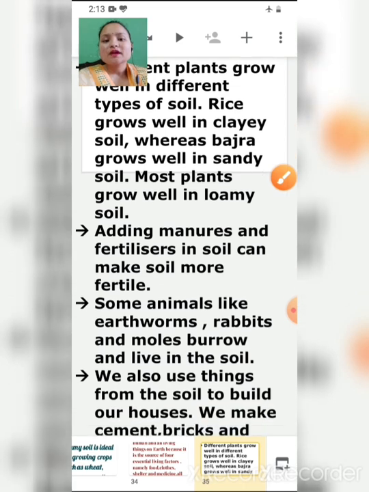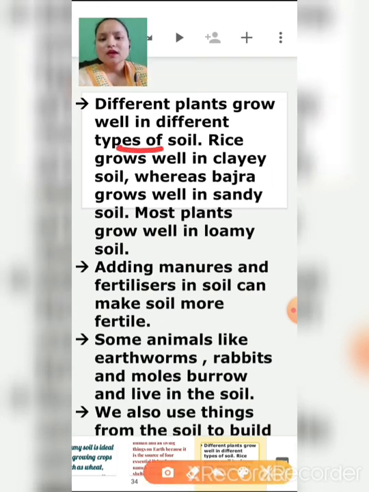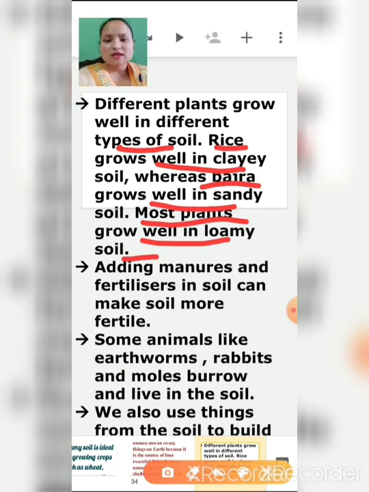Different plants grow well in different types of soil, right? I have told you rice grows well in clayey soil, because rice needs more water and clayey soil can hold more water, whereas bajra grows well in sandy soil, which contains more air than water. Most plants grow well in loamy soil. As I have told you, it can contain both air and water and has humus, so it is suitable for growing all kinds of plants.